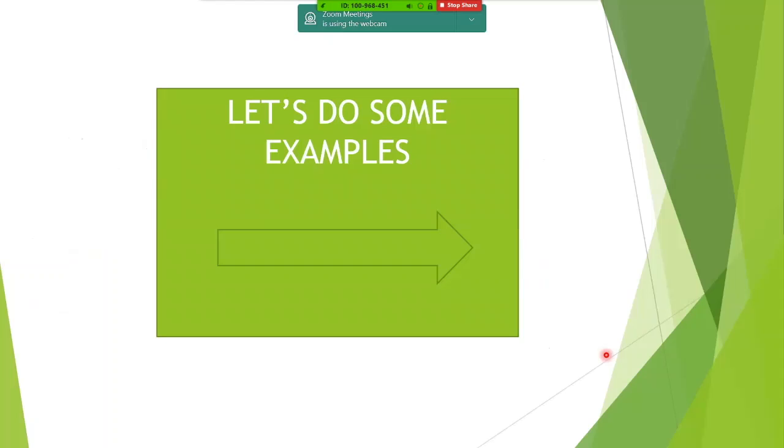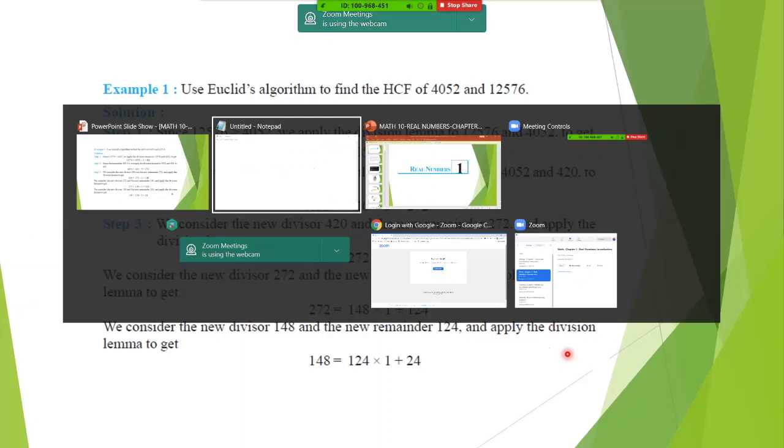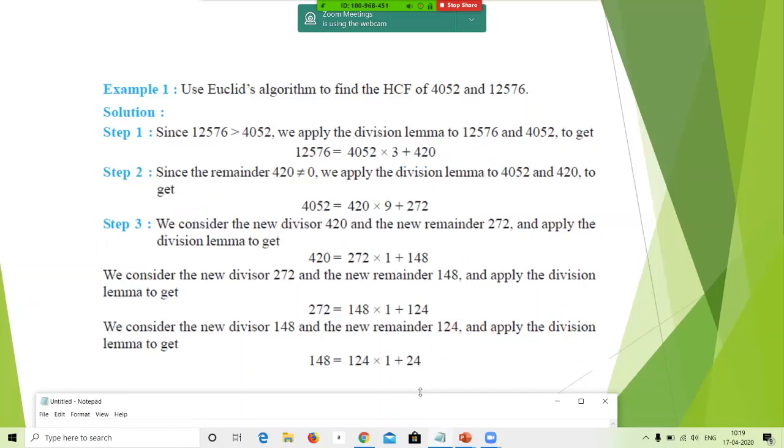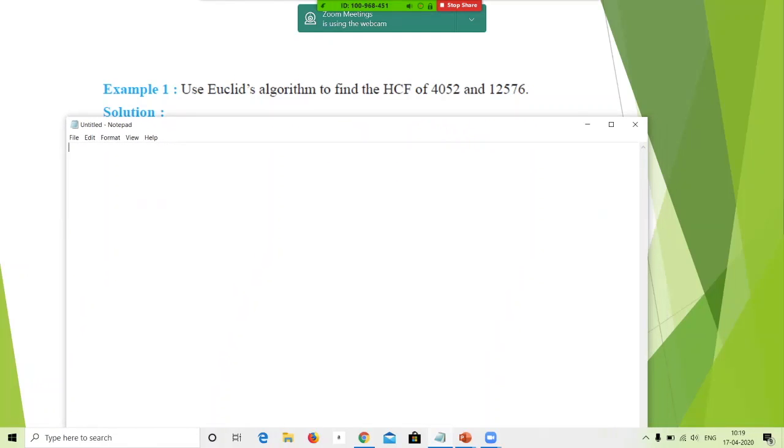Moving ahead to certain examples. So write it down, examples. You'll be working it along with me, please. Chalo, again, hiding my work. Give me the answer. Now these are 2 big numbers: 4052, 12576. Do not use long division. Go ahead with the Euclidean division method only.